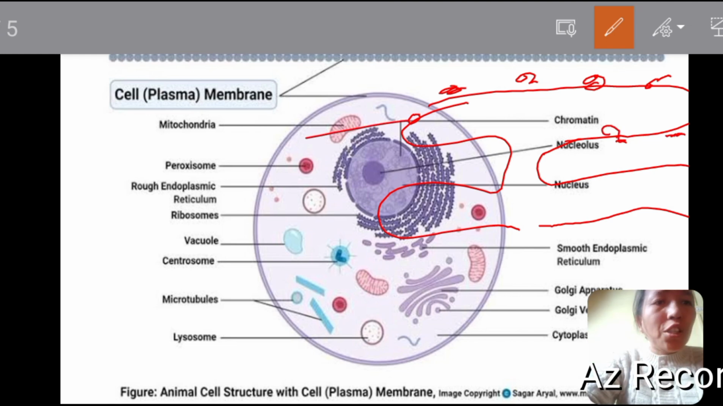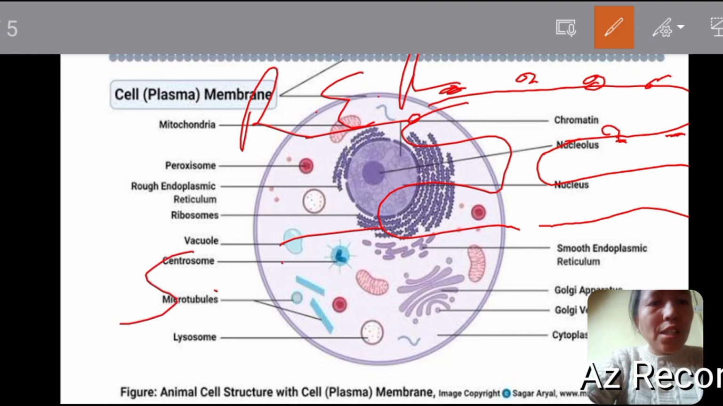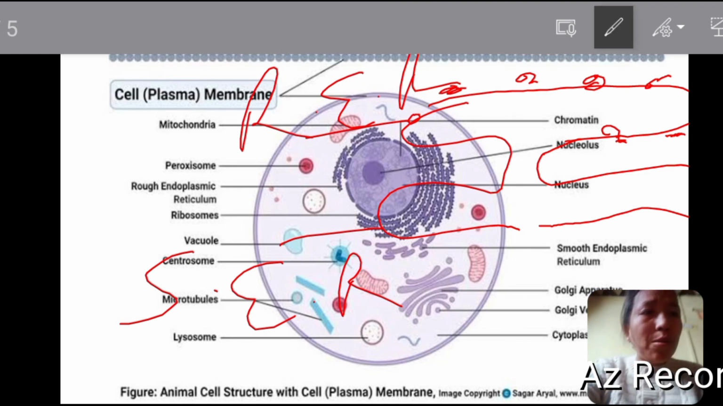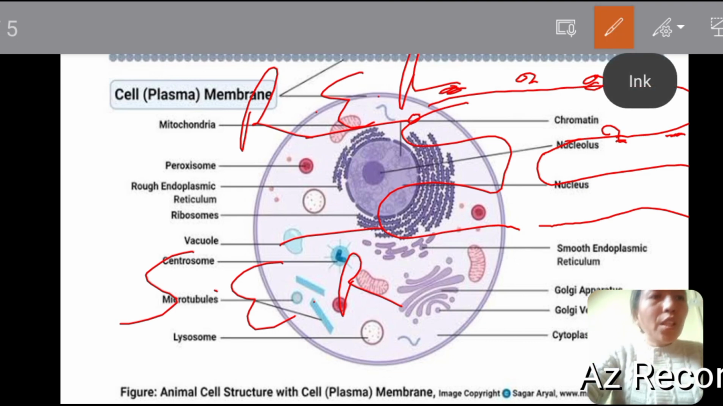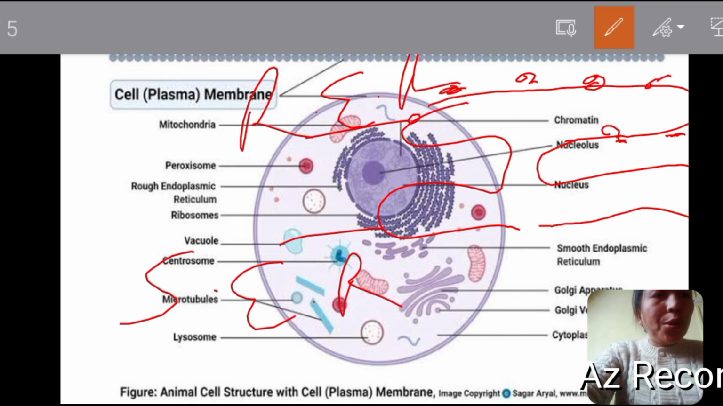That's why it is known as rough endoplasmic reticulum. And where ribosomes are absent, the surface is smooth. That's why it is known as smooth endoplasmic reticulum. So that means there are two types of endoplasmic reticulum: one is rough endoplasmic reticulum, another one is smooth endoplasmic reticulum. And both have their own function.